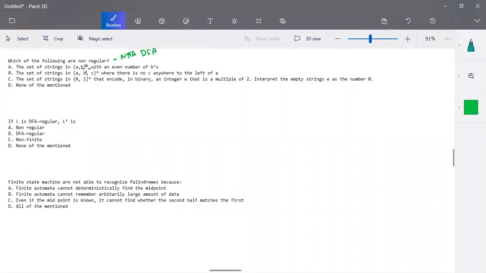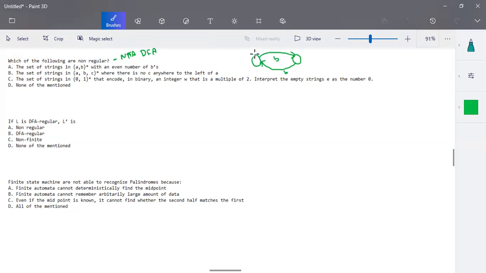The first example is the set of strings made up of (a comma b) the whole star. It means a combination of a and b with an even number of b's. The input is made up of a and b, and we focus on the even number of b's. One short way of finding it is to have two states. When there is a b in the input, we have a transition from one state to the other. When there is another b, we transition back to the previous state. So this goes in a loop.